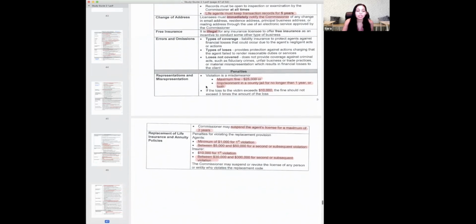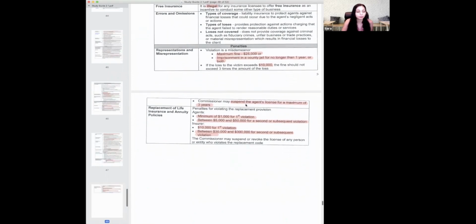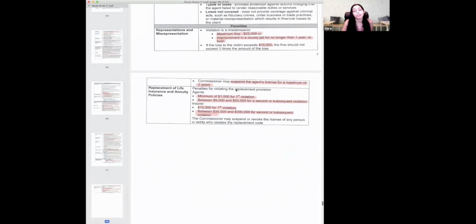Now, penalties. Violation of a misdemeanor is $25,000 or imprisonment or both, okay? So either they'll fine you or put you in jail, or they'll do both, okay? And if the victim lost more than 10 grand, it should not exceed 3 times the amount that the person has lost. Okay, the commissioner may suspend your license for up to 3 years. So they'll suspend you for 3 years, and after 3 years, you may get your license back.